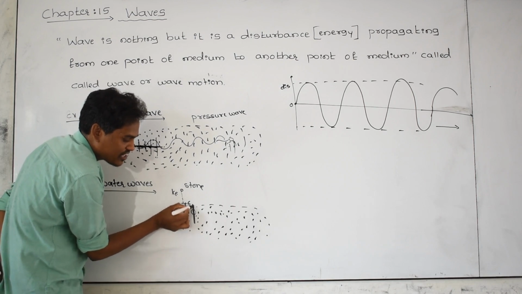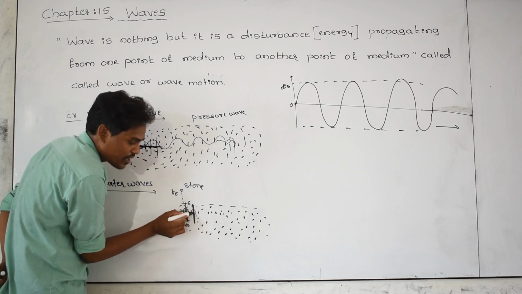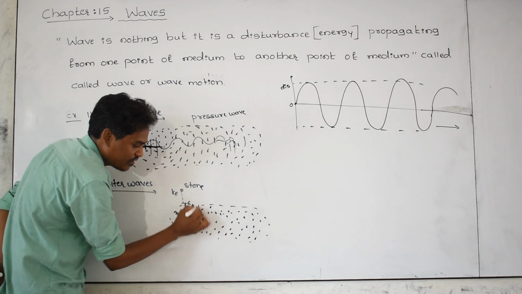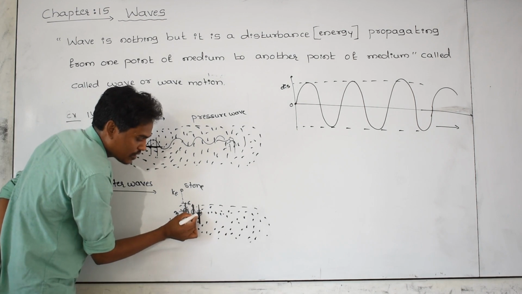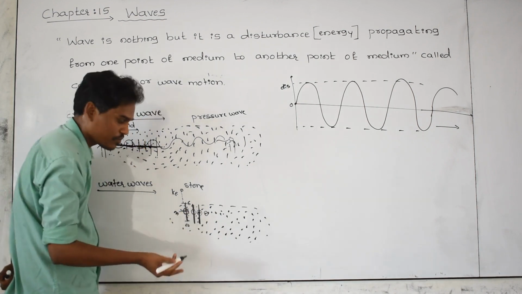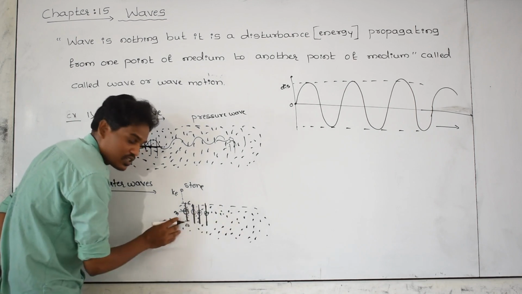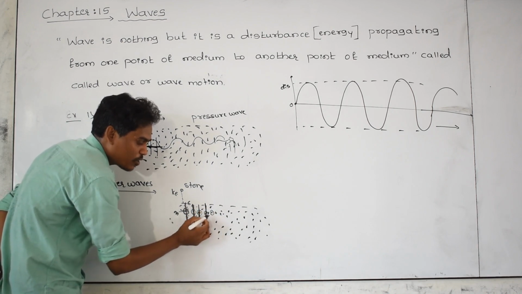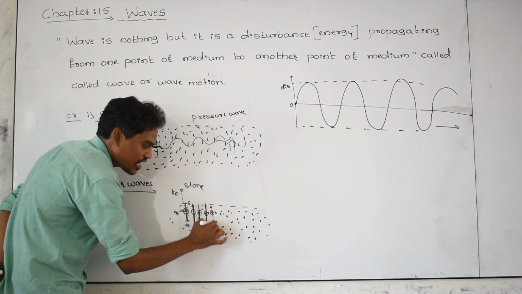Because of the simple harmonic motion of this second water particle, the disturbance is created here. Because of the disturbance given by this second particle, the third water particle is also disturbed and vibrates to and fro. Because of its disturbance, the fourth water particle is also disturbed and starts vibrating about its mean point, and it creates a disturbance. That disturbance moves from this point to this point, and it is at rest now. Because of the disturbance given by this fourth particle, the fifth particle is also disturbed and starts vibrating like this.